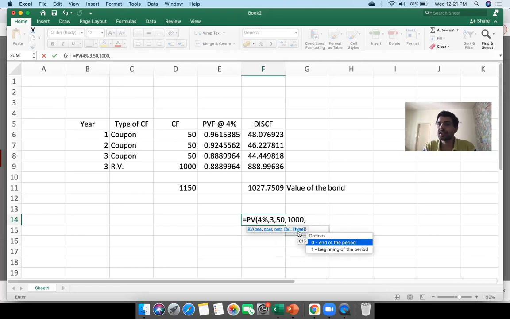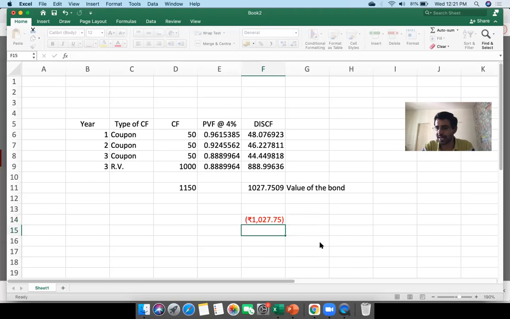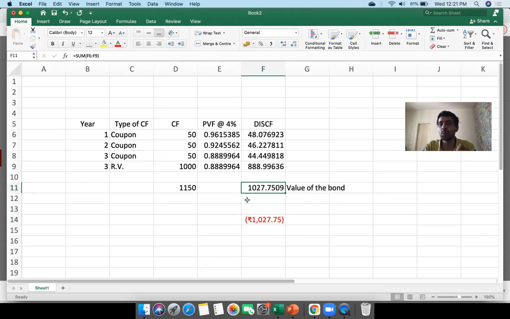And then it's asking for the type of cash flows. Remember, cash flows can occur at the beginning of the year or they can occur at the end of the year, right? Here in our case, we assumed that the cash flows occur at the end of the year, which is true in case of a bond. You generally receive coupon and the face value at the end of the year, right? So 0 refers to the end of the period and 1 refers to the beginning of the period. So we have to click 0. And then if I close the bracket and press enter, it's showing me 1027.75, which is the same as what we got here.